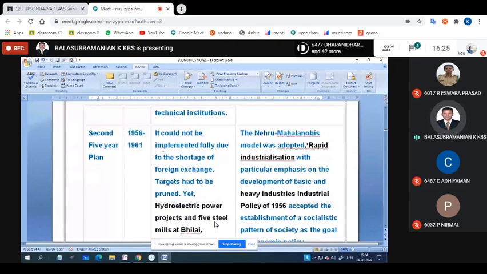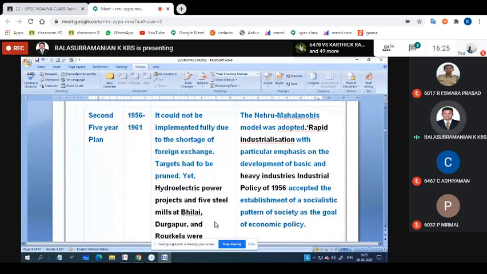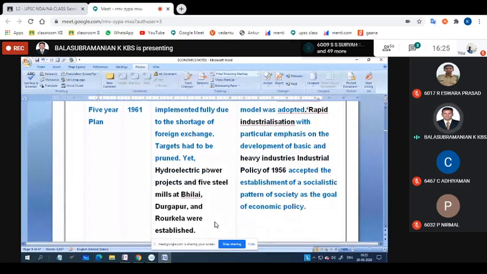The second 5-year plan happened from 1956 to 61. It could not be implemented fully due to shortage of foreign exchange. It is also a failure, because we did not get that much net foreign fund. But there was some improvement: hydroelectric power projects, and 5 steel mills, Bhilai, Durgapur and Rourkela, were established.